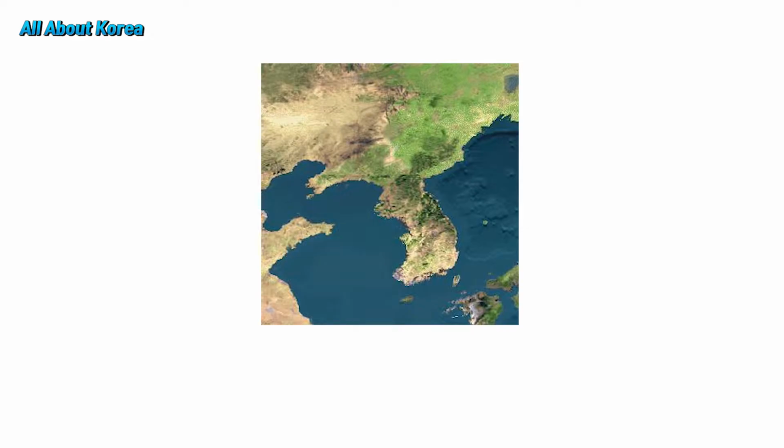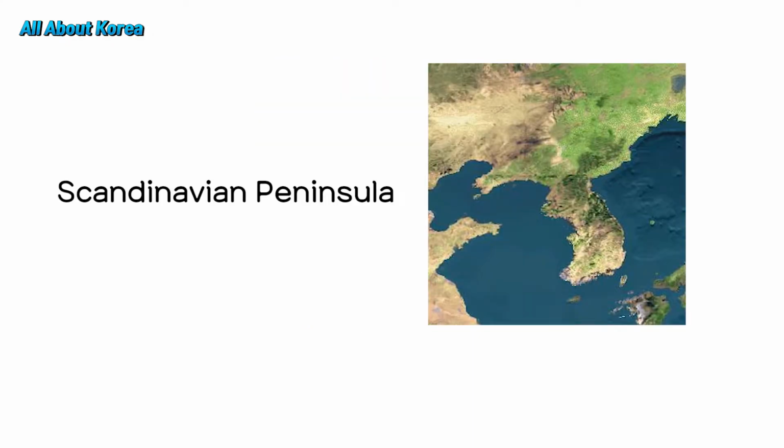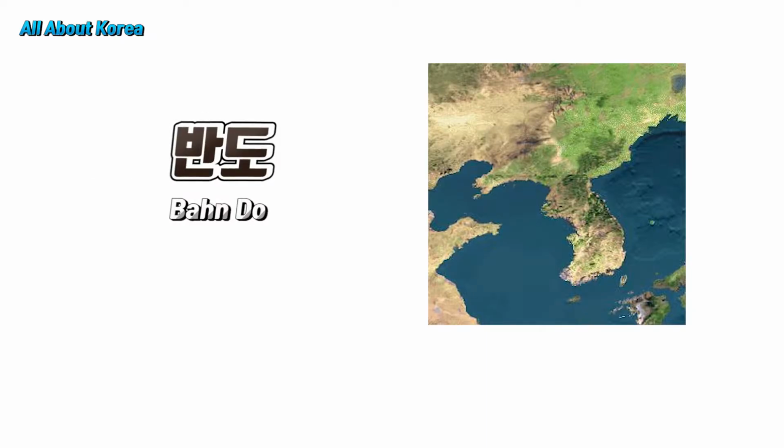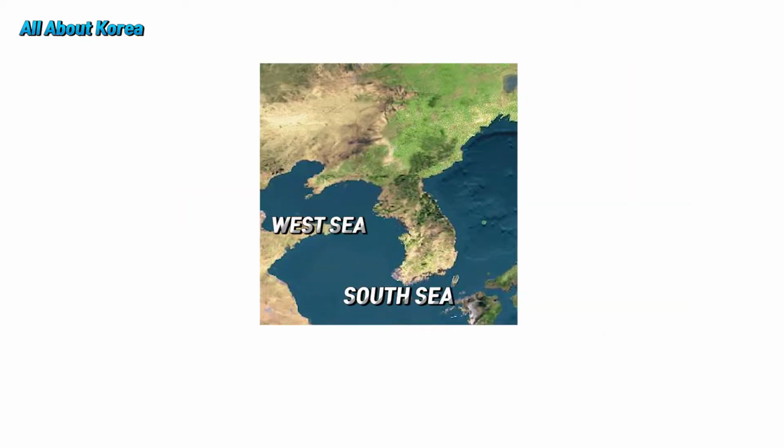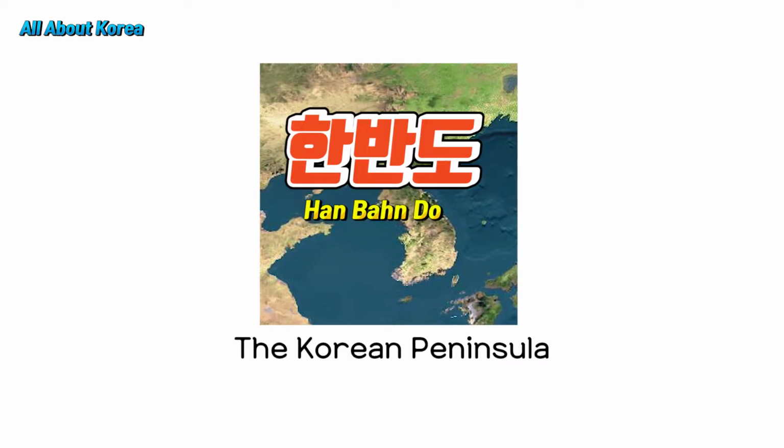You know what peninsula means, right? It refers to land that is surrounded by the ocean on its 3 sides. You might have heard of the Scandinavian Peninsula, Alaska Peninsula, and Balkan Peninsula. These 3 pieces of land are surrounded by water on 3 of its sides, so they are called peninsulas. Korea also has the West Sea, South Sea, and East Sea, so it is often referred to as the Korean Peninsula.